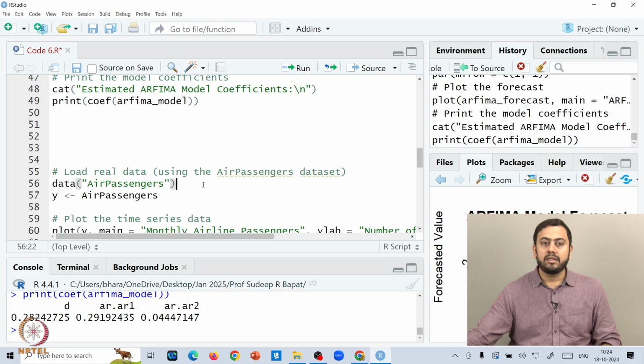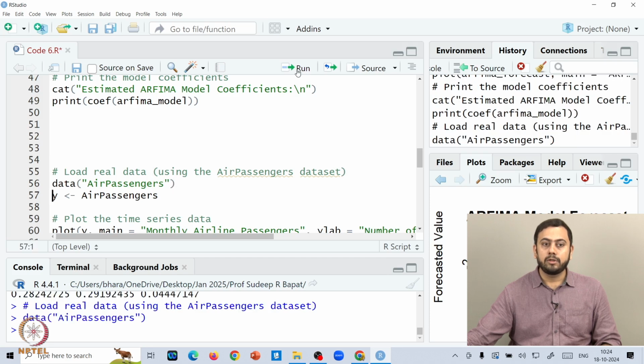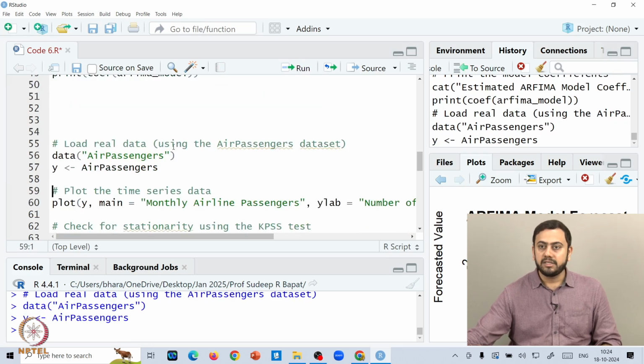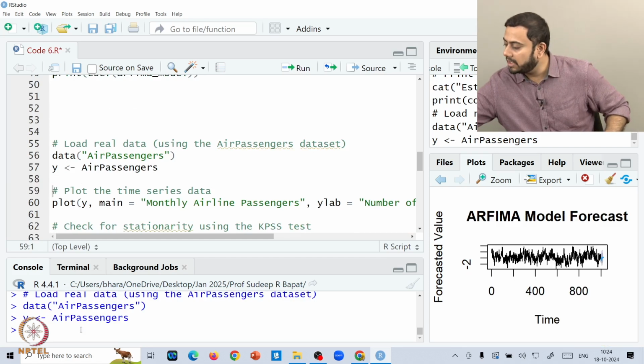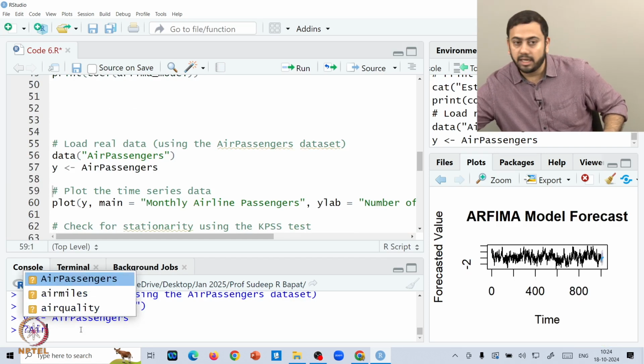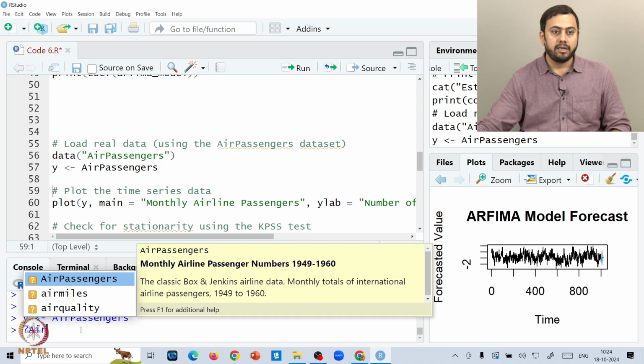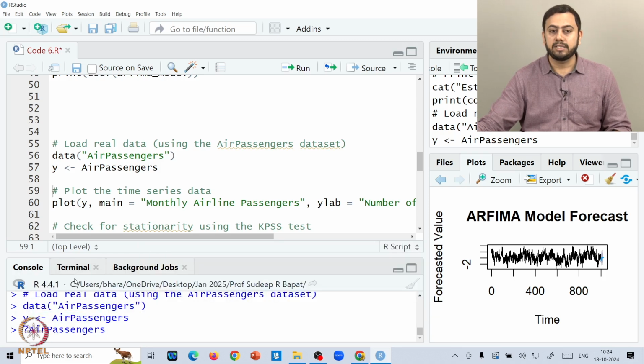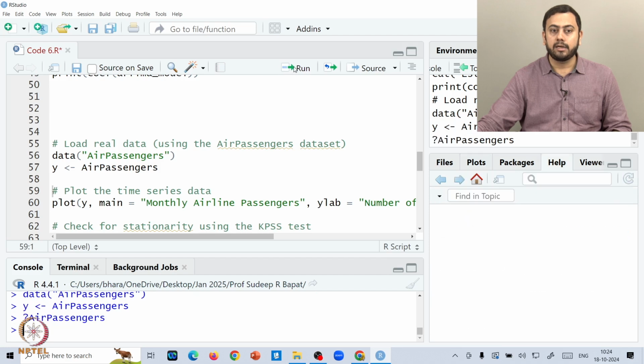But again, if not, then as discussed in the last code also, you can always type in, let us say, question mark and then air passengers, okay, or probably we will do it now also. So, you load in the data first, right. So, data air passengers, then you give it a name. So, let us say y is the data which is air passengers. And then again, like I said, if you want more information about any function or any underlying data set, then you have to actually do question mark and then type in the name of the data. So, air passengers and then hit run, okay.